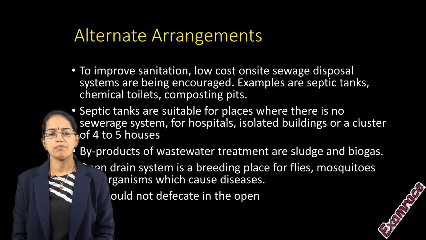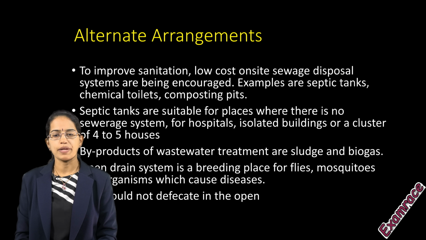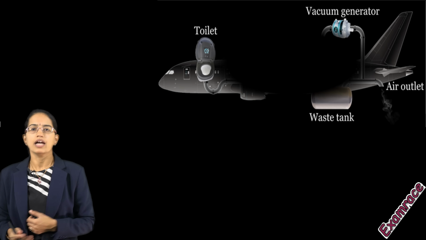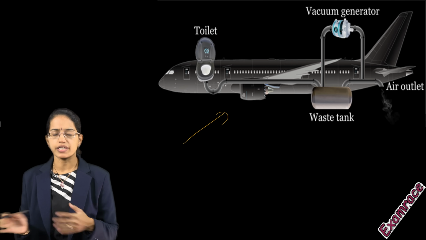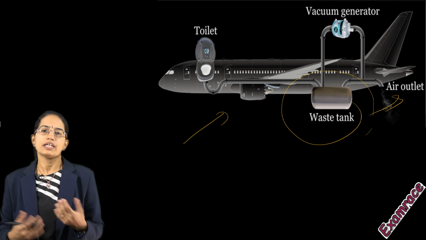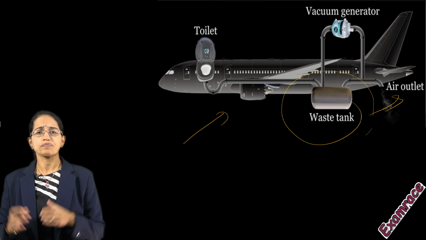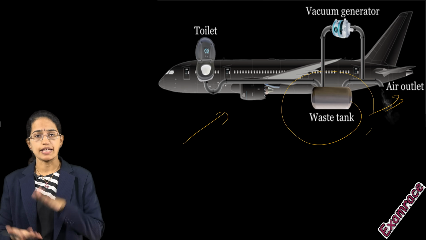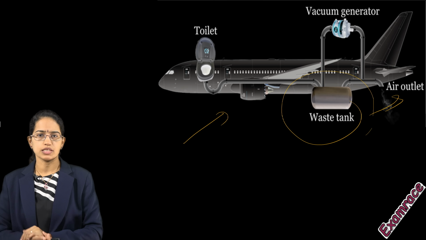A very good example here is the aeroplane, where you have the waste tank system, and finally the impurities are cleaned out. So that's one of the examples there. Vermicomposting toilets have been one of the major breakthroughs in recent decades.